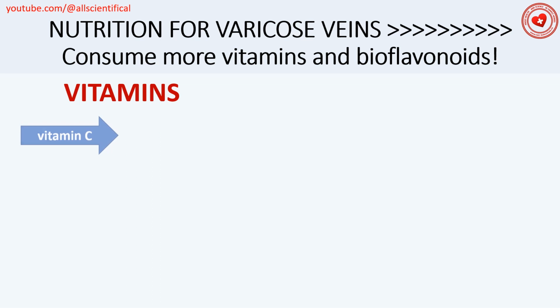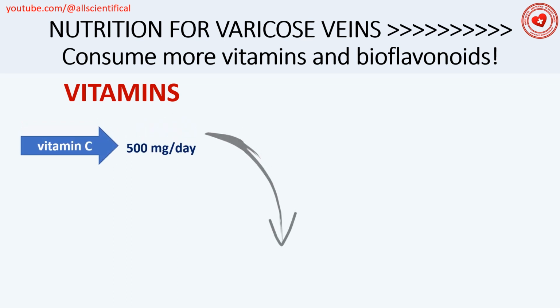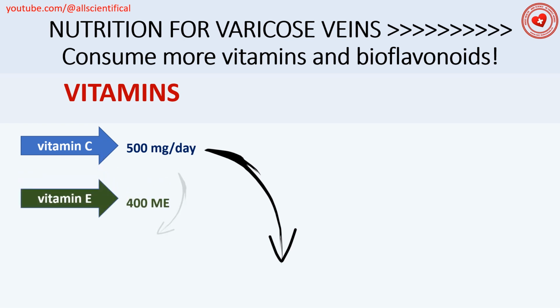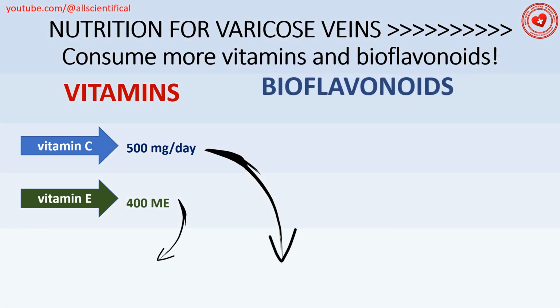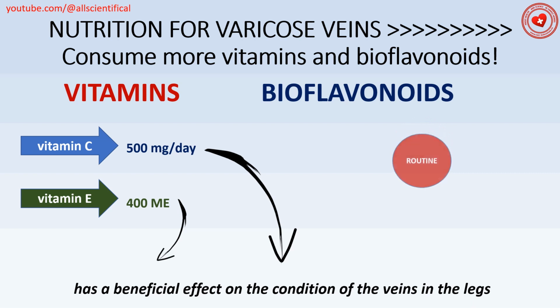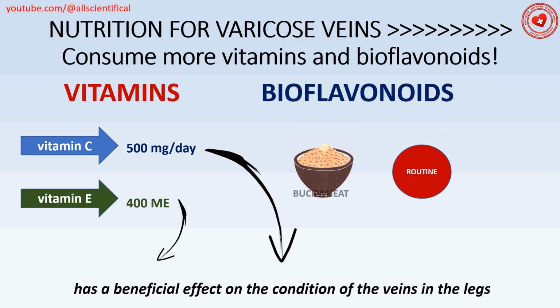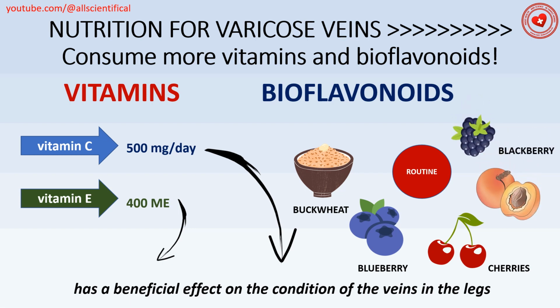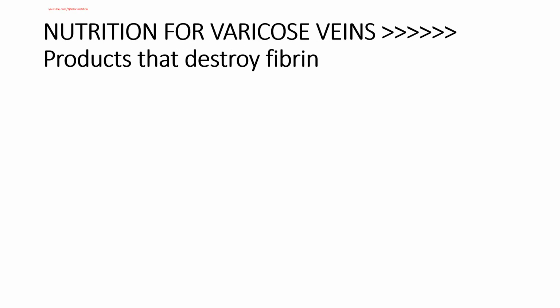Some vitamins and bioflavonoids improve the condition of patients with varicose vein. Daily intake of vitamin C 500 mg and vitamin E 400 international units has a beneficial effect on the condition of the veins in the legs. Bioflavonoids increase absorption of vitamin E. For varicose vein, the most suitable substance for this group is rutin. Rutin is found in large quantity in the following foods: buckwheat, cherry, blueberry, blackberry, apricots, citruses. Another bioflavonoid, quercetin, is considered very promising in the treatment of varicose veins.